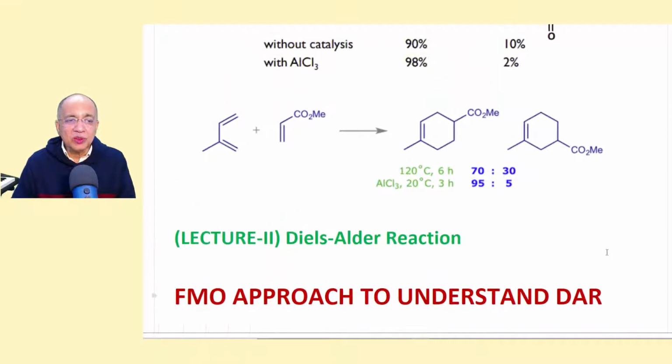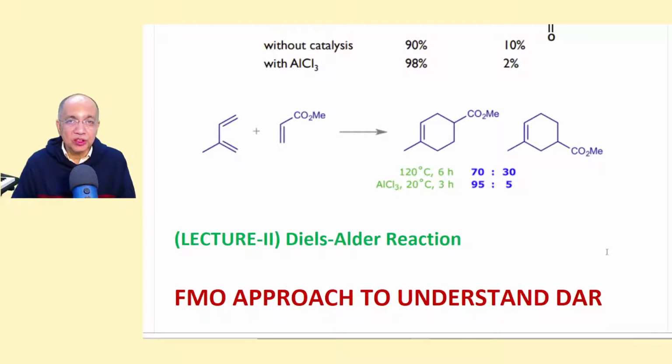Now, coming to the cause, to understand why the reaction is so highly stereoselective, so highly regioselective, and how we can prove that this pericyclic reaction, for example, 4 plus 2 cycloaddition reaction is thermally allowed, photochemically forbidden, while 2 plus 2 cycloaddition, that is the dimerization of ethylene, is a photochemically allowed process, not thermal.